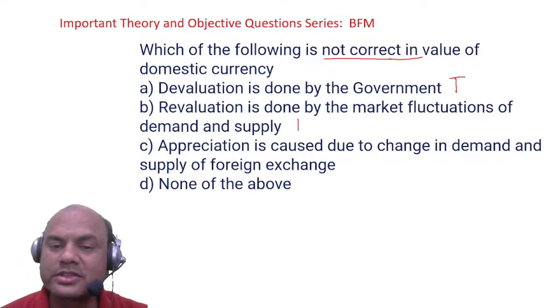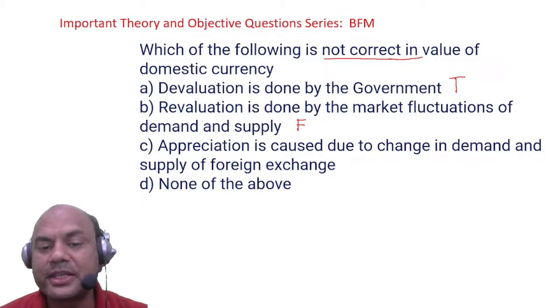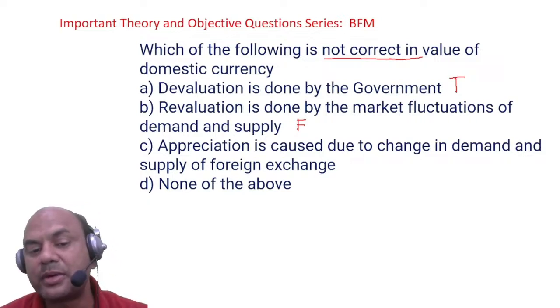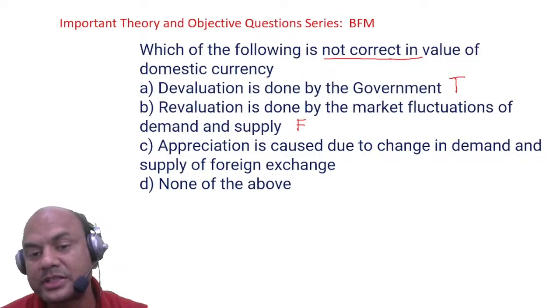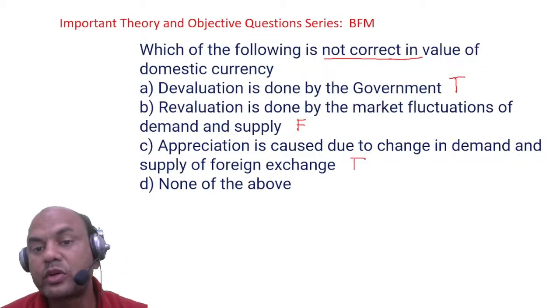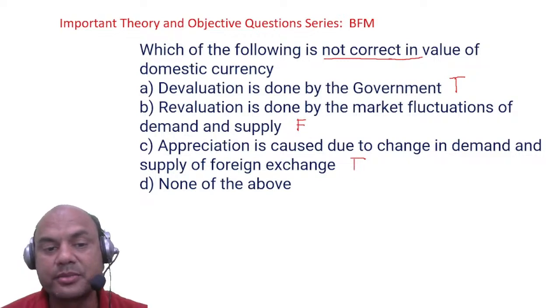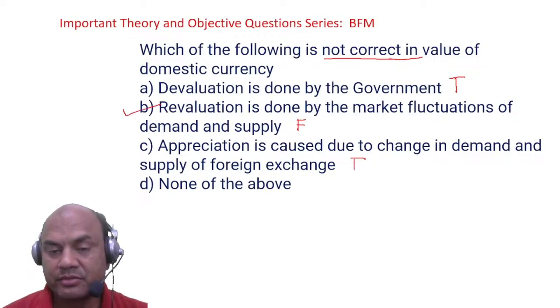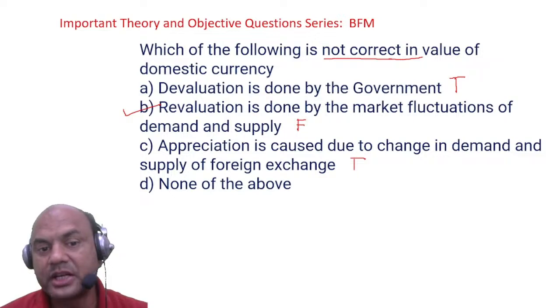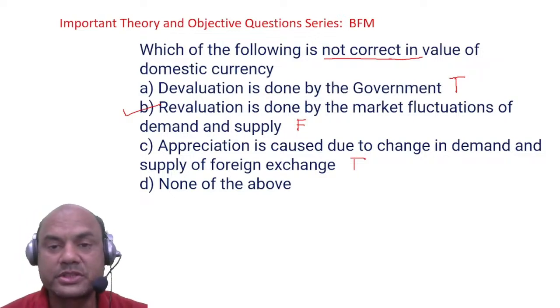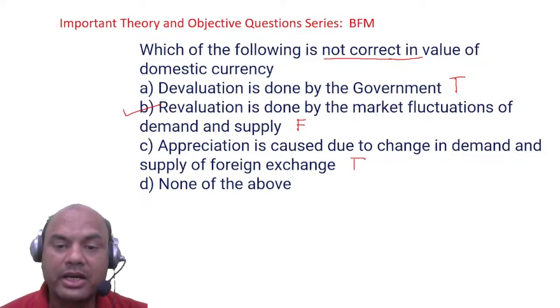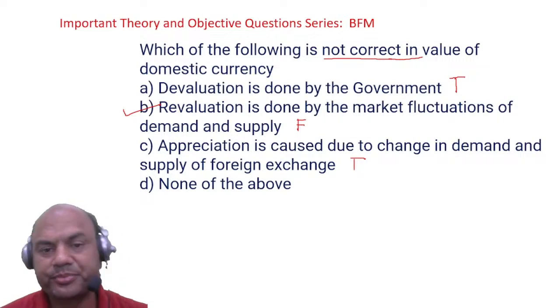So this is false. Appreciation is caused due to the change in demand and supply. So that is appreciation, depreciation. So that is true. So we want not correct. Not correct is this. B is the answer. Revaluation and devaluation are done by the government. They are not done by the market forces. Market forces do appreciation and depreciation.